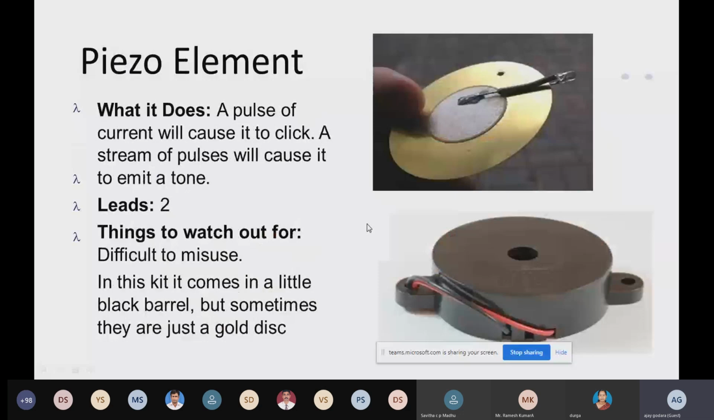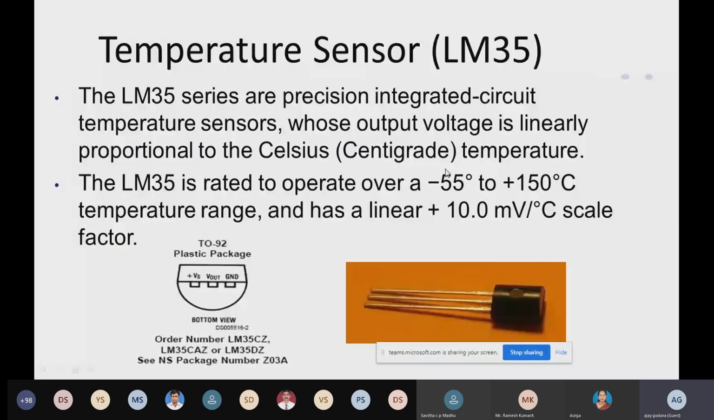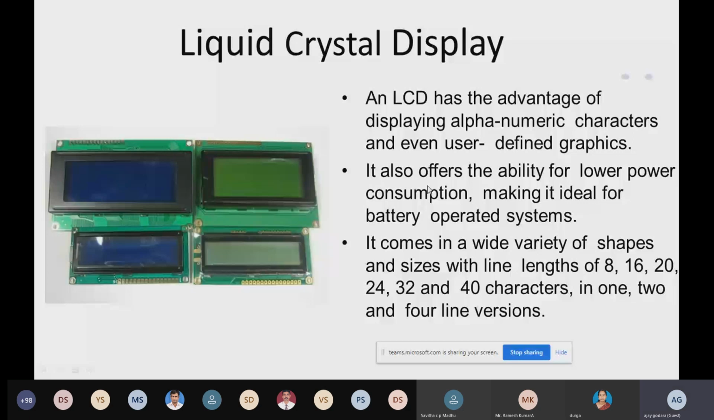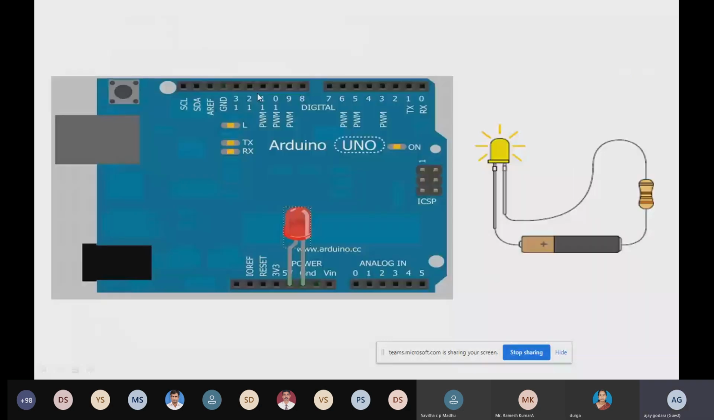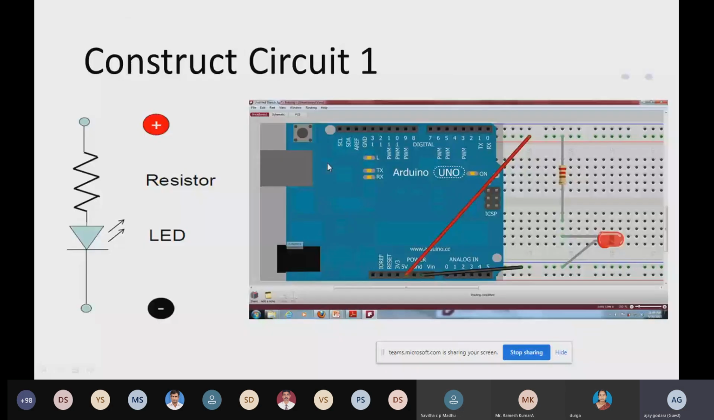This one is a temperature sensor for detecting temperature, and this one is an LCD. You can interface an LCD also over there. This one connection, simply you are going to make it. You can control this LED using Arduino. This one is a simple circuit, how you can connect it with the Arduino, that we did yesterday.